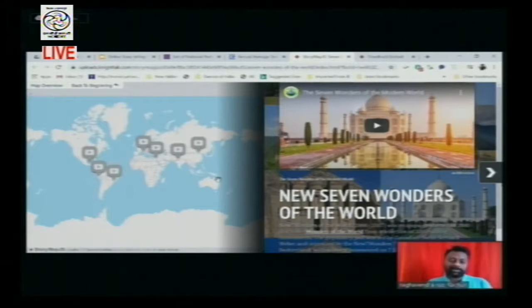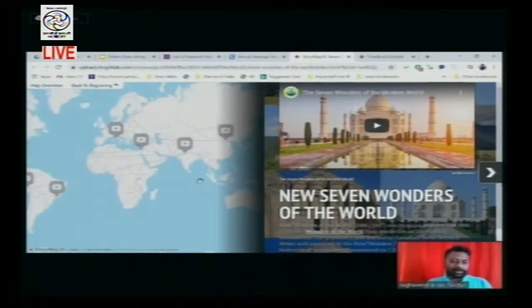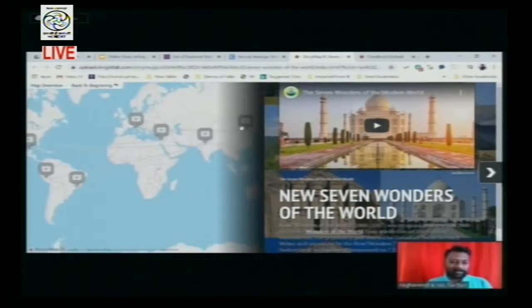I want to conduct a virtual tour because most people don't visit all these places, but virtually it is possible with technology to visit all these places and come to know the different things there and how these became the 7 wonders of the world. This is the title page, and in the left side panel you are able to see the world map locating the different wonders of the world.